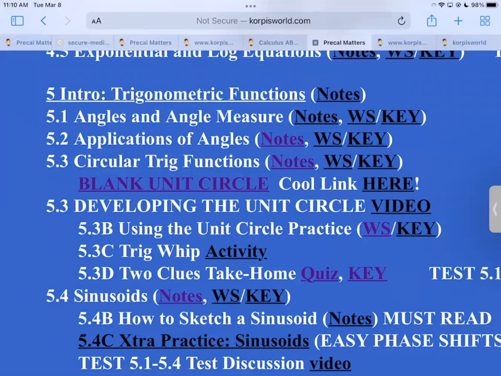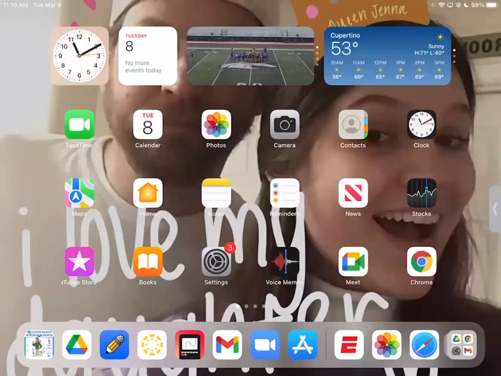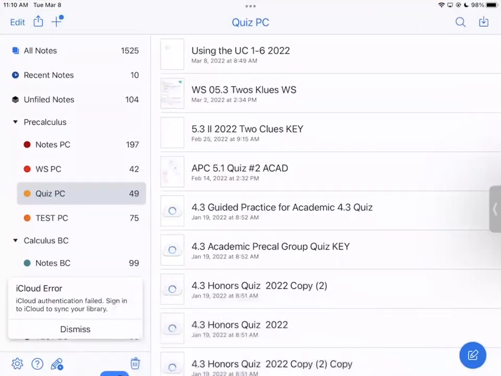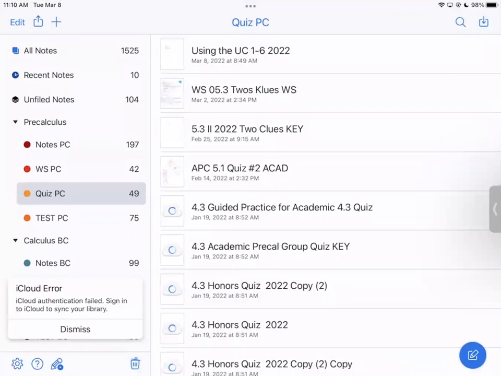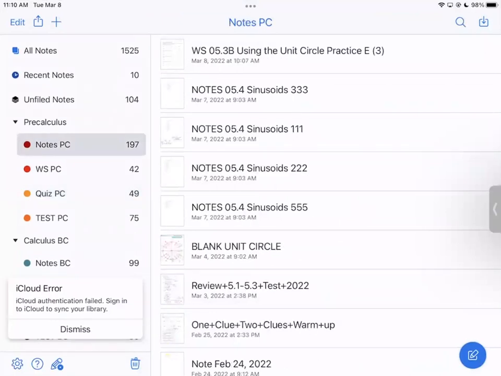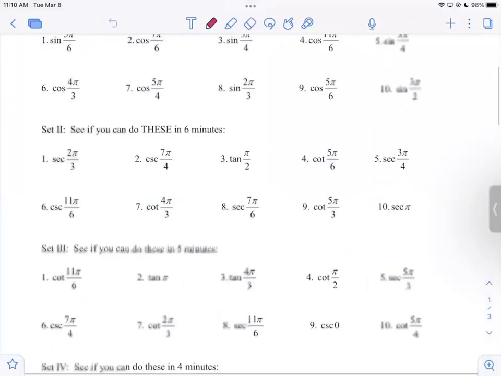Look at this right here. Using the unit circle practice, worksheet, key. Go ahead and download the worksheet and then upload it in Notability if you want to. That's what I'm going to do. You already did it. Great. So there's nothing special about this one. All it is is me picking random trig functions first, and then I come back and randomly put angles behind them from the unit circle. So you can create your own. But these do have the keys posted there.